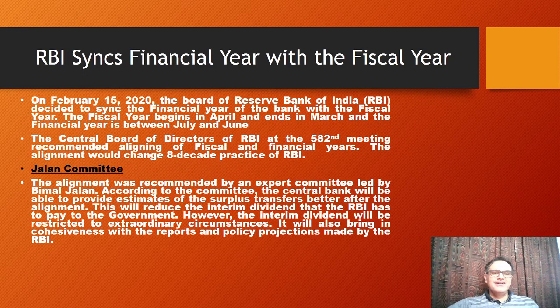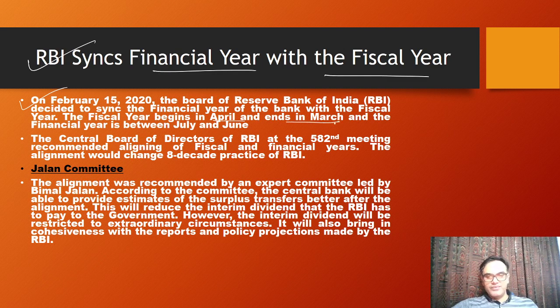Okay. Now, the next current affair is RBI syncs financial year with fiscal year. Now, what is all this? On February 15, 2020, the board of RBI decided to sync the financial year of the bank with the fiscal year. The fiscal year begins on 1st of April and ends on 31st of March, while the financial year of RBI is from 1st of July to 30th of June. Okay, so these are the two things.